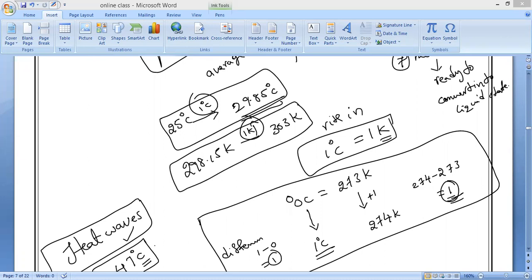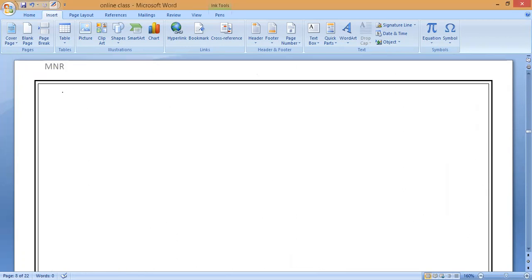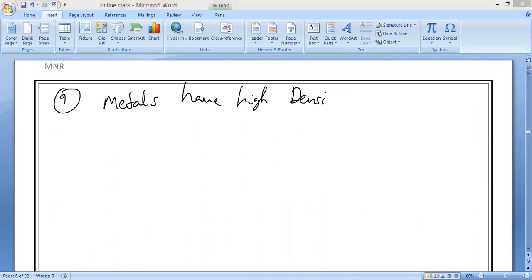So the next property is: metals have high densities.